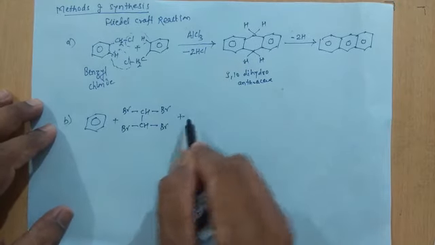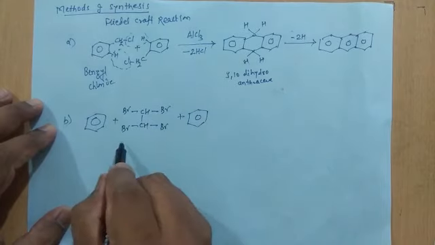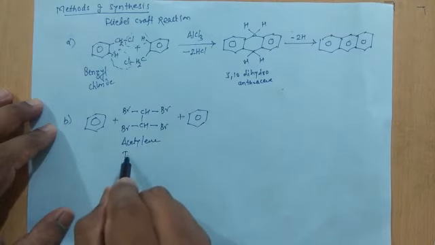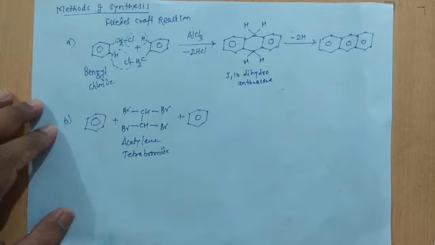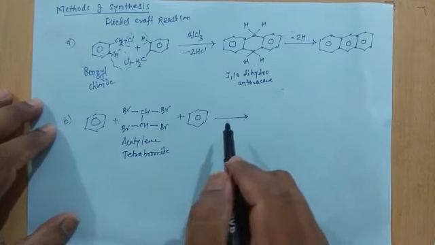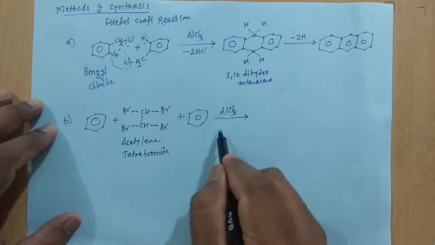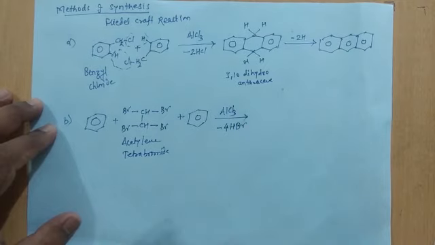So 2 molecules of benzene will react with acetylene tetrabromide in the presence of AlCl3, and there will be loss of 4 HBr molecules.